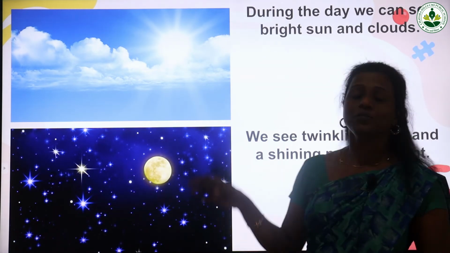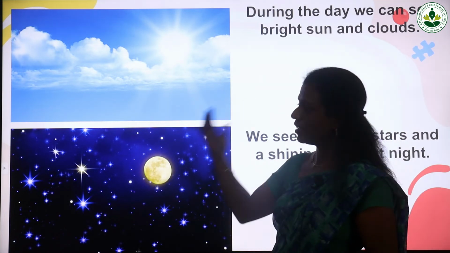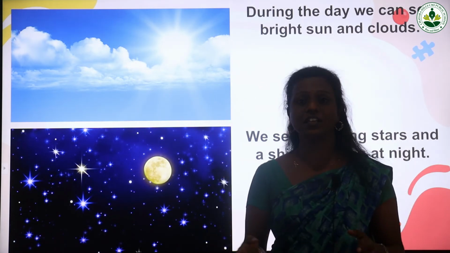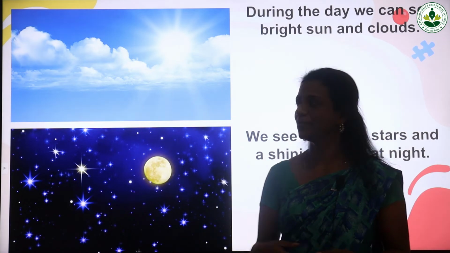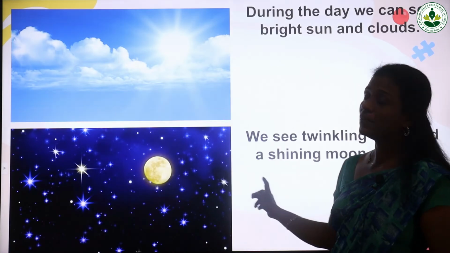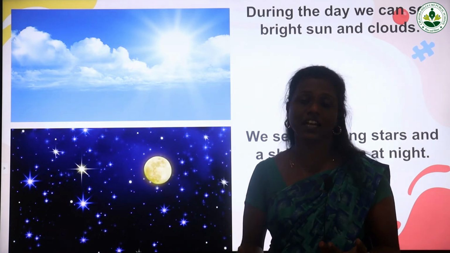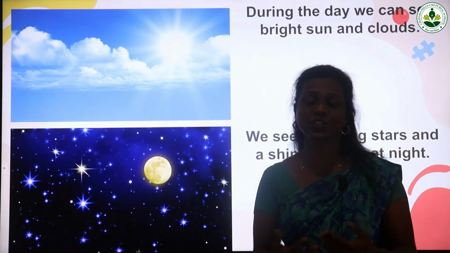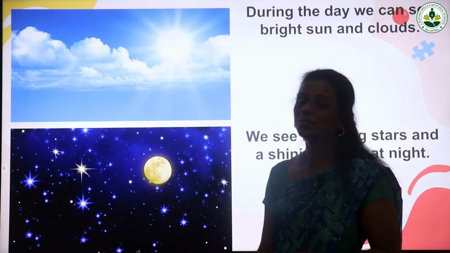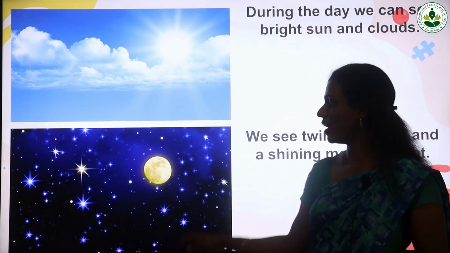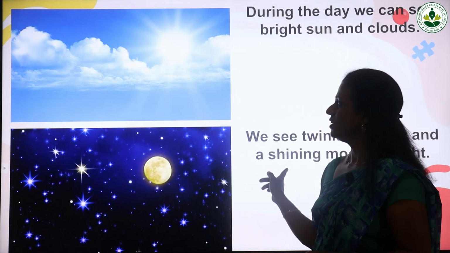So these are the two wonders or two gifts from nature. That means a daytime and a night time. It's really a wonder for us. So we can check how this day and night is occurring. At daytime we can see the sun clearly. The sun is actually giving the light, and at the same time heat also. And at night time the sun is not there. We can see the beautiful moon and also the twinkling stars.